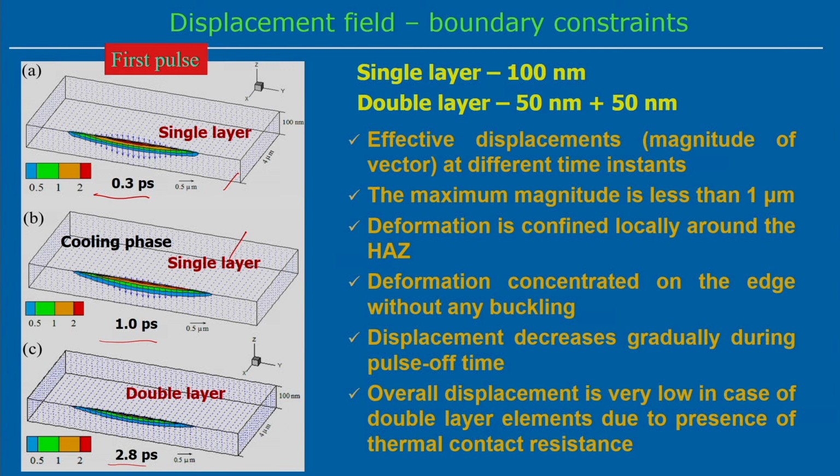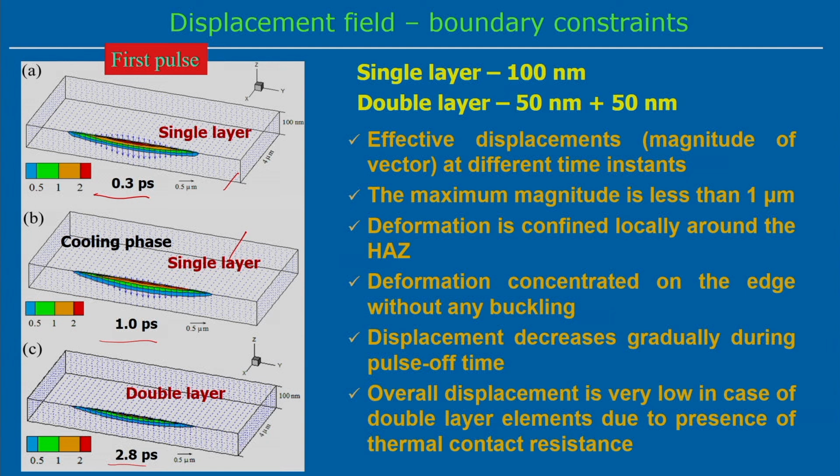That means up to 0.3 picosecond it reaches the maximum point, then once the pulse is off the displacement field gradually decreases. So, overall displacement is very low in the case of the double layer.